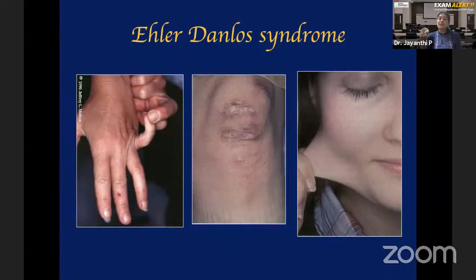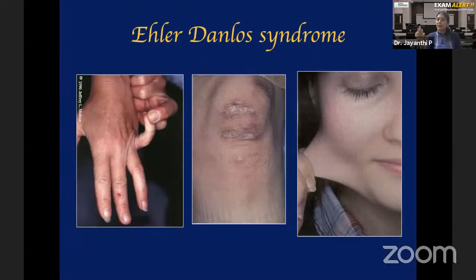You have 8 different types of Ehlers-Danlos syndrome. In each type, a different type of collagen is affected. So now you understand that in the human body, you have 19 different types of collagen. Each type of collagen is seen in different areas. For example, in oral mucosa, in the lamina propria, you see collagen that is type 1. In the periodontal ligament, you see collagen that is predominantly type 1 and some type 13 is seen.